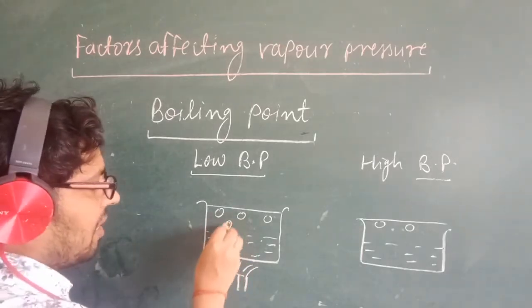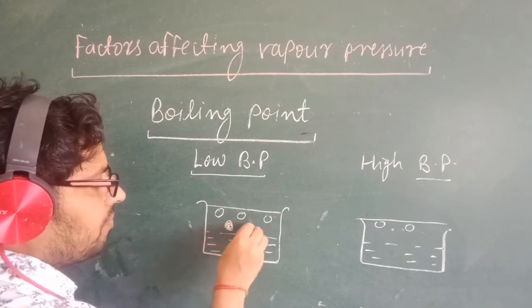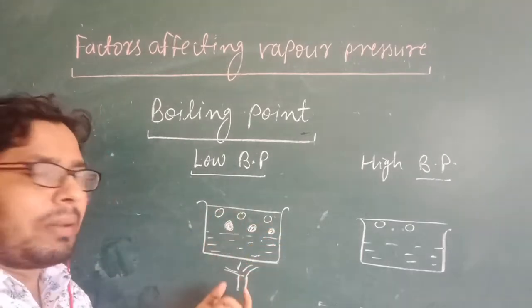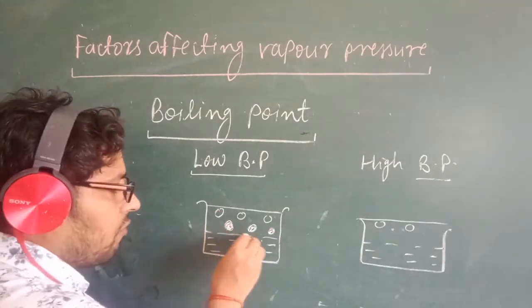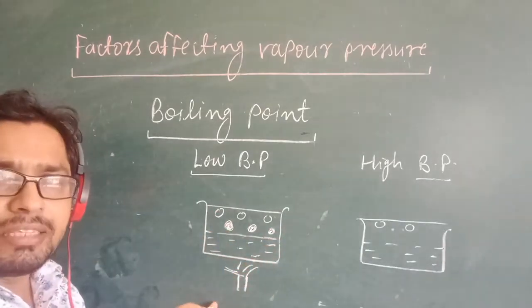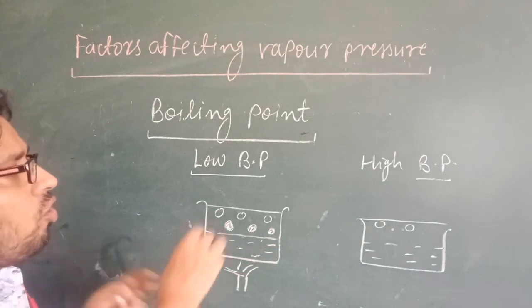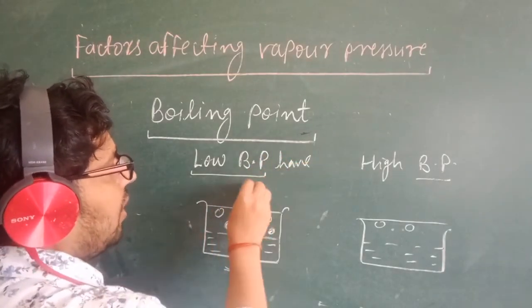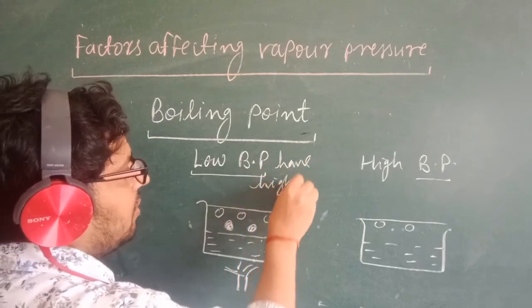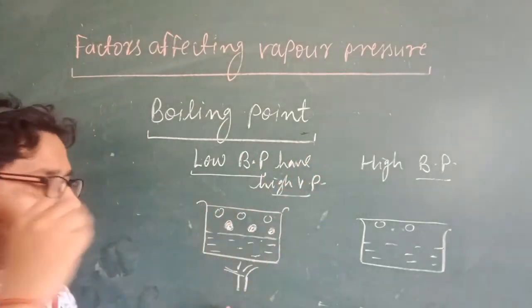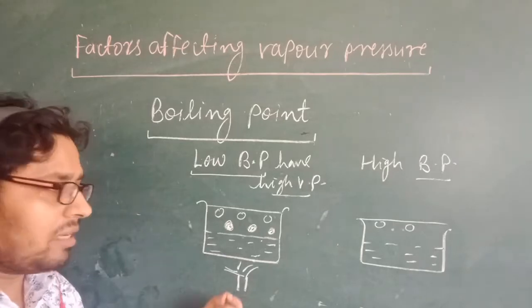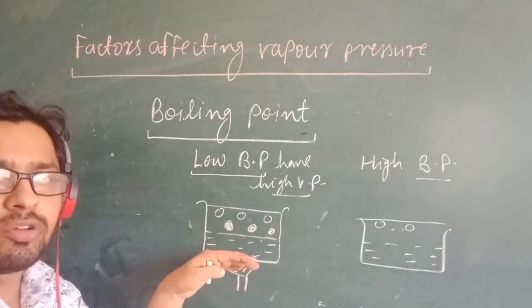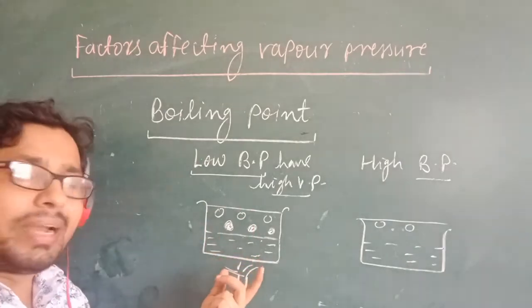So more particles collect on the above side, and as more particles collect, they apply pressure on the liquid surface, so vapor pressure increases. That means a low boiling point gives high vapor pressure, because by giving very little heat, more particles convert into vapor and apply pressure on the liquid surface.